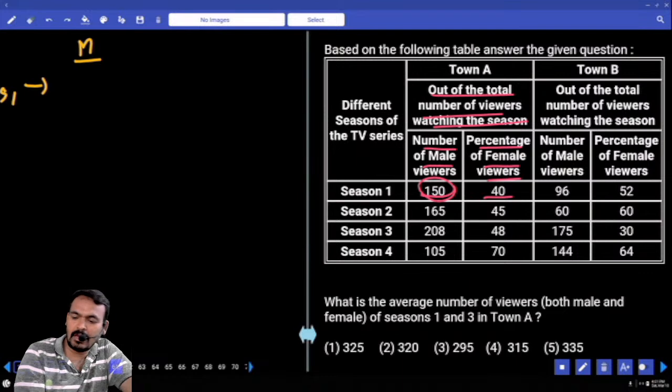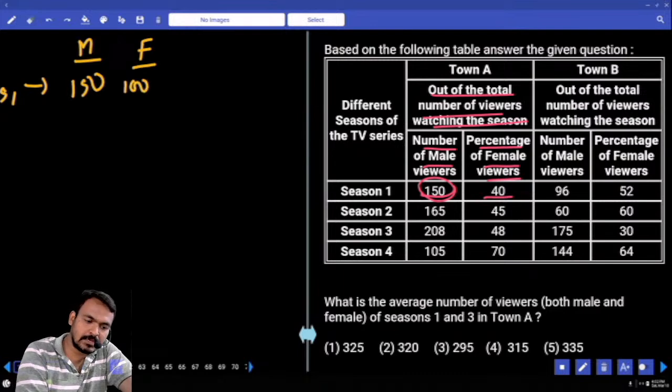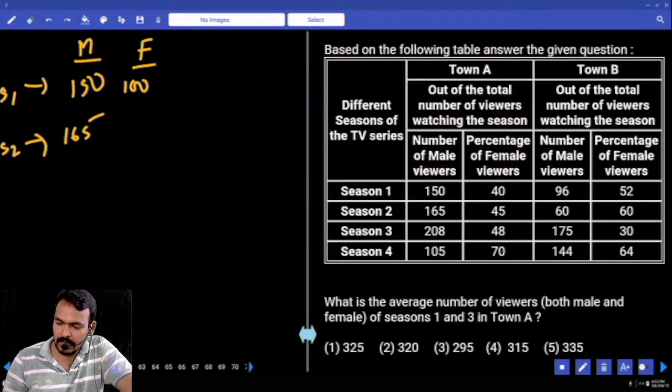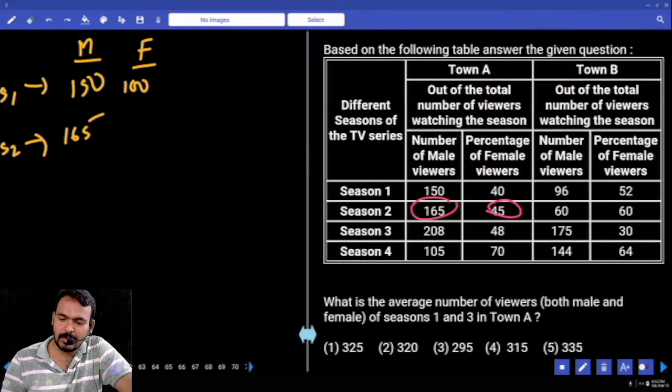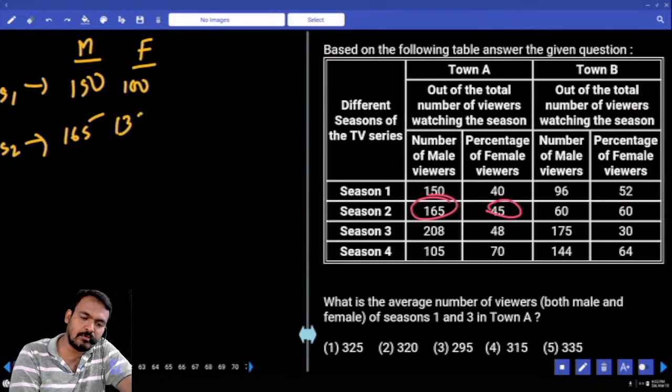Season 1, town A: male viewers are 150 and female viewers are 100. Next, season 2: what are the male viewers? 165. If 45% are female, the remaining 55% are male. In place of 55%, 165 is given. It is 3 times. Then 45 times 3 is how much?